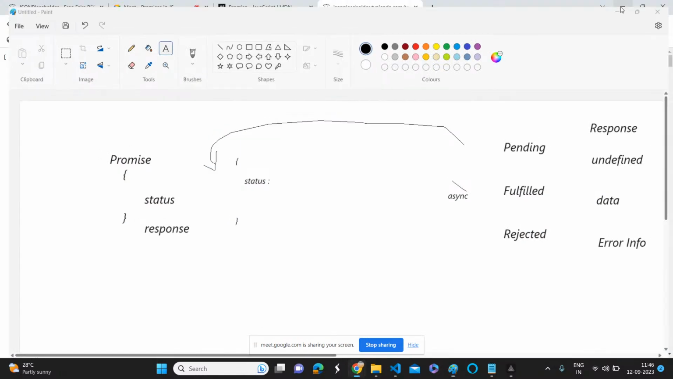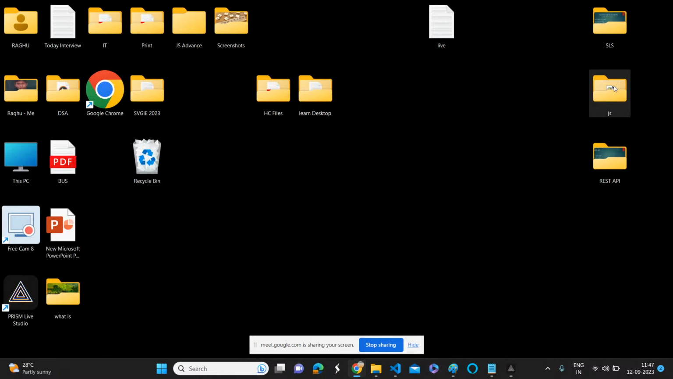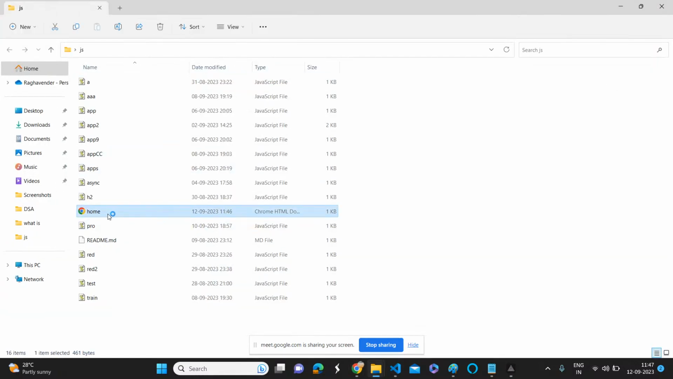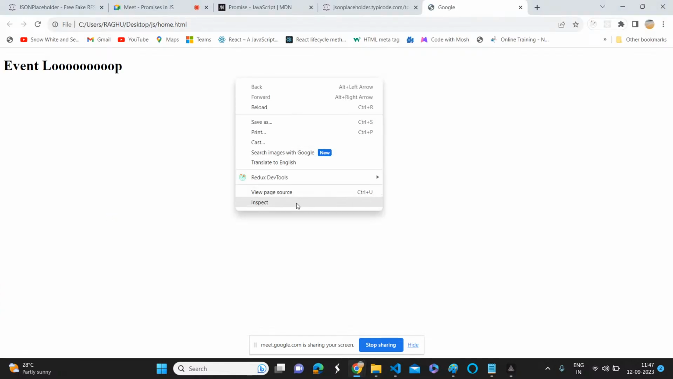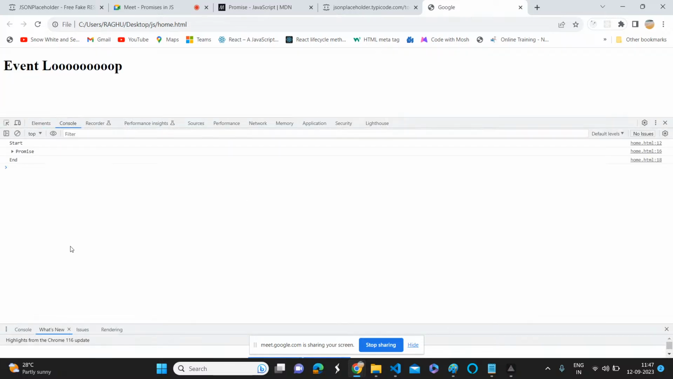So I'm just going to hit that. Here we have the JavaScript file, and the HTML file. So inspect, go to the console. Yes, did you get a chance to see the promise object or not?